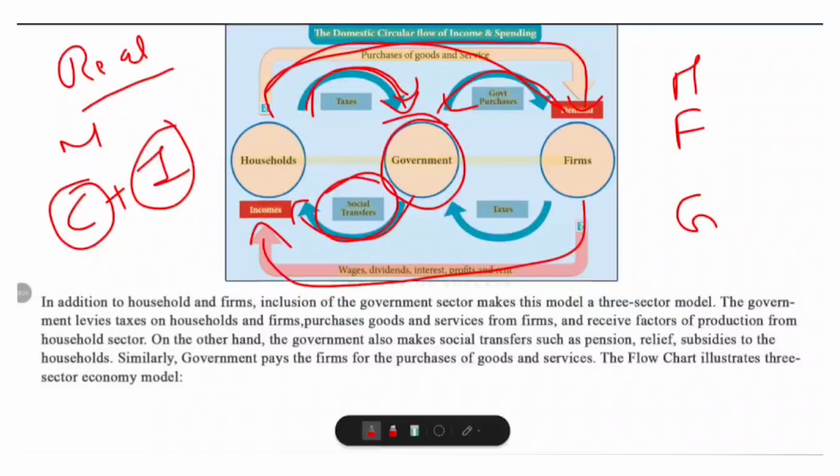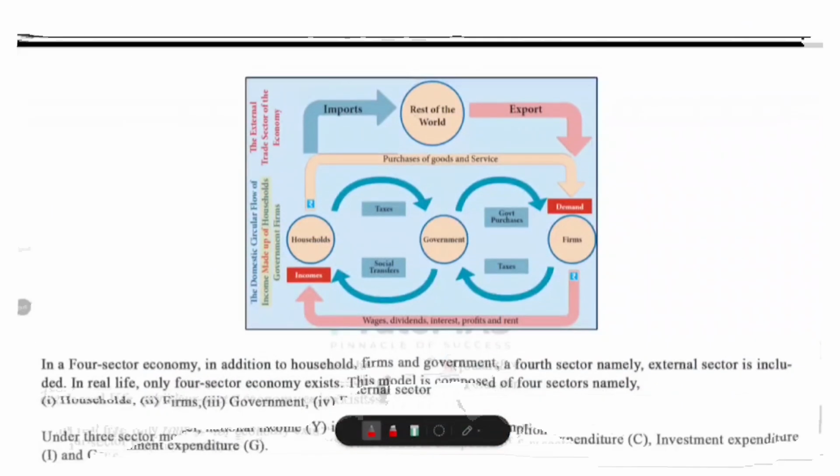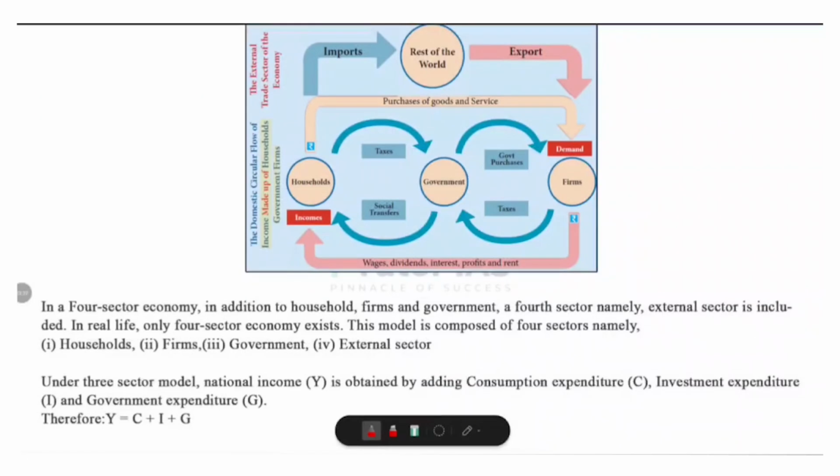In a three-sector model, the government joins the game, sometimes catching the ball, that means taxes, and sometimes throwing it back, like through spending or subsidies, making sure the game continues smoothly. Now let's look at the four-sector model. So now we are adding one more player, that is the external sector of foreign country. So the four sectors are households, firms, government, and also the external sector.